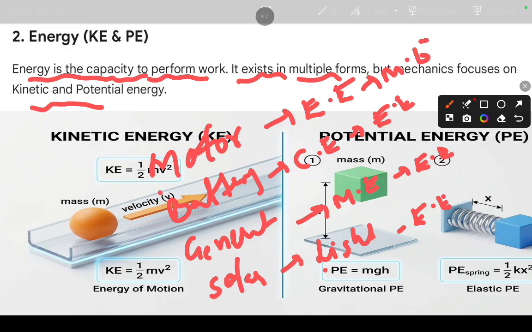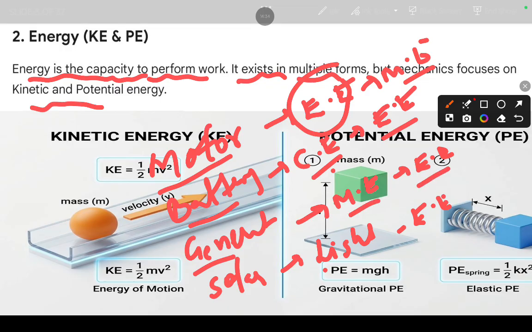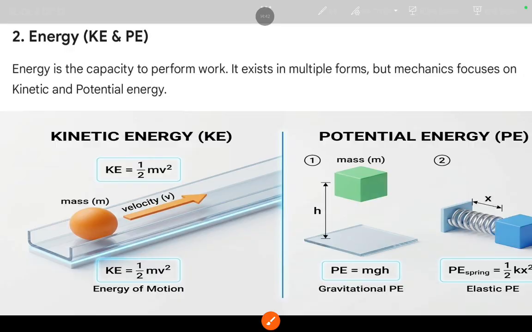Here I am just taking some examples. Motor: electrical energy changed to mechanical energy. Battery: chemical energy changed to electrical energy. Generator: mechanical energy changed to electrical energy. You can take solar cells: light energy converted to electrical energy.